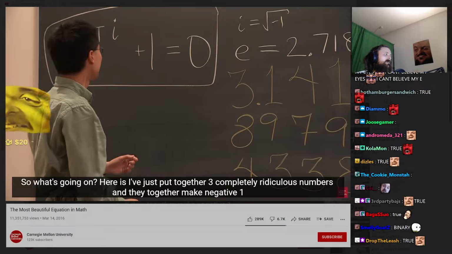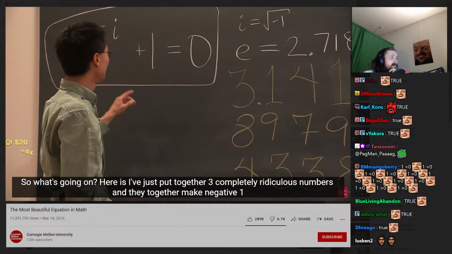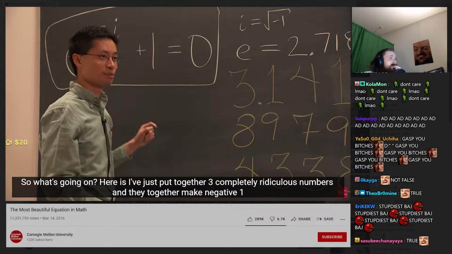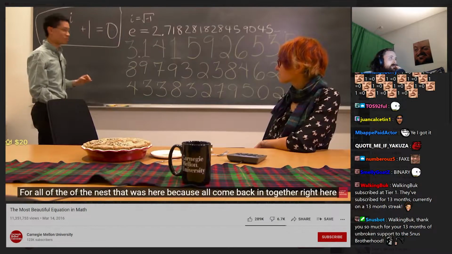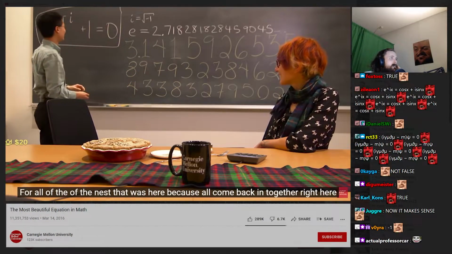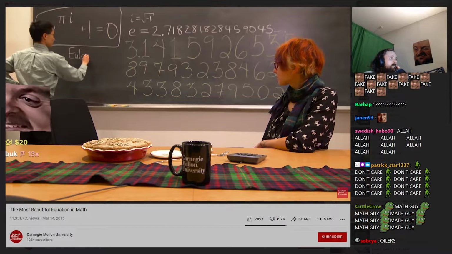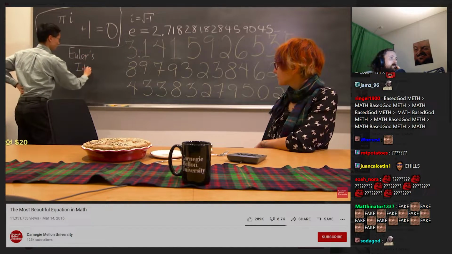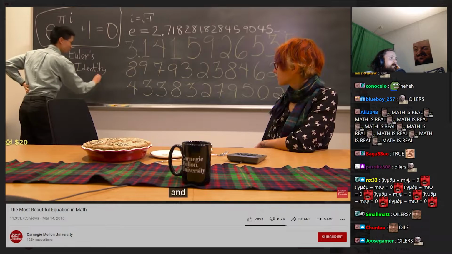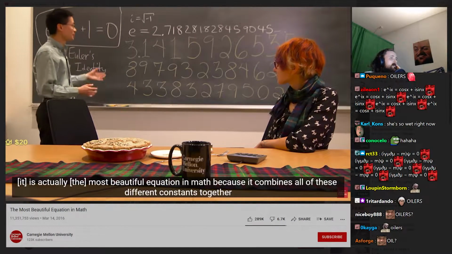So what's going on here is I've just put together 3 completely ridiculous numbers, and they together make -1. For all of the mess that was here, it has all come back in together right here. And this has a name. It's called Euler's identity. And it is actually the most beautiful equation in math because it combines all of these.